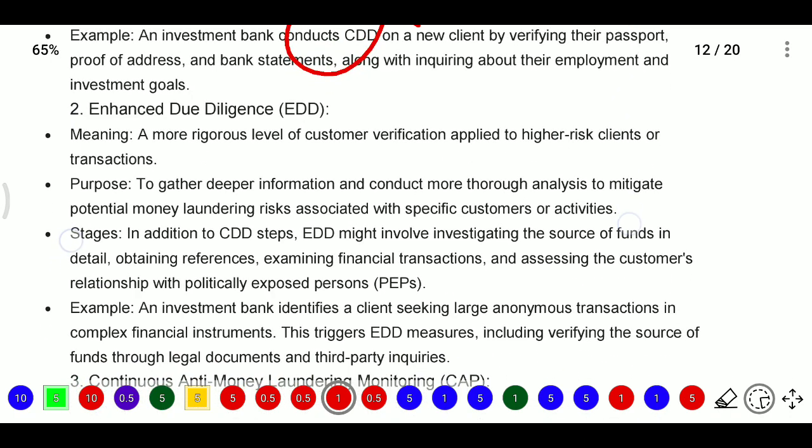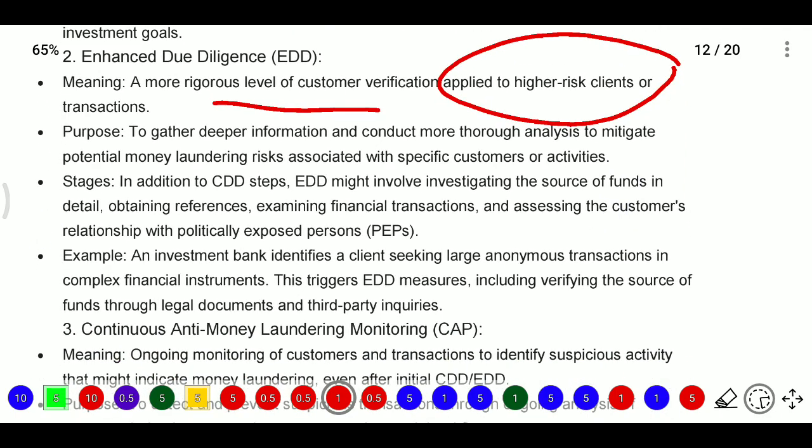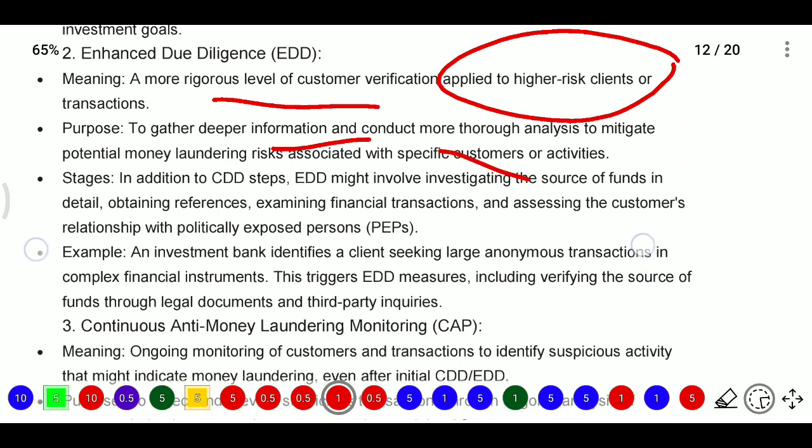Whereas EDD means enhanced due diligence. Here, a more rigorous level of customer verification is applied to high-risk clients or high-risk transactions. The purpose is to gather deeper information, meaning we need more information and to conduct more analysis to mitigate the potential money laundering risk associated with specific customers or activities.